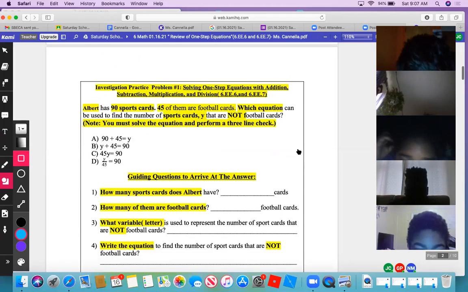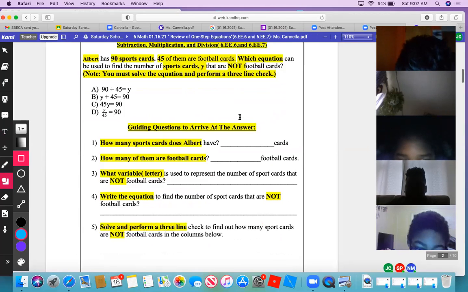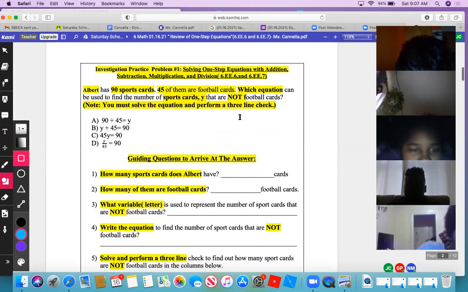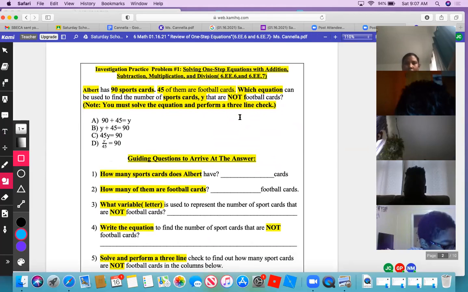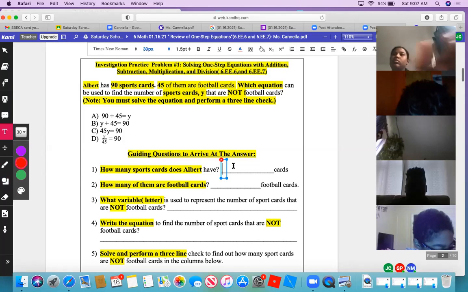All right. Investigation problem number 1. Who's doing that one, Tori? Anaya. Okay. Anaya, I think you can handle this. Let's go, kiddo. Albert has 90 sports cards. 45 of them are not football cards. Which equation would be used to find the number of sports cards Y that are not football cards? No, you must solve the equation and perform a 3-line check.